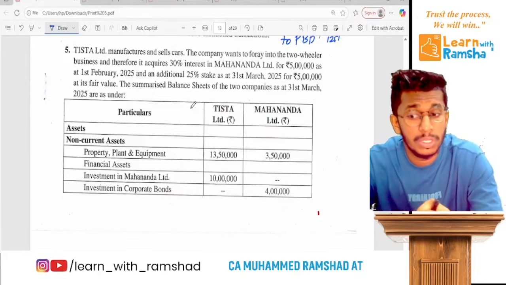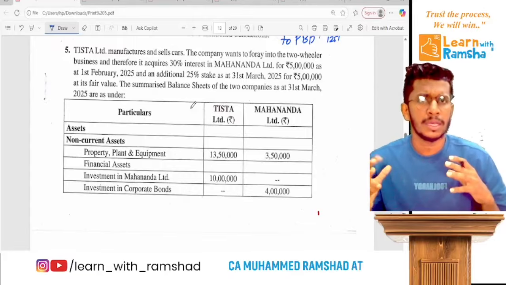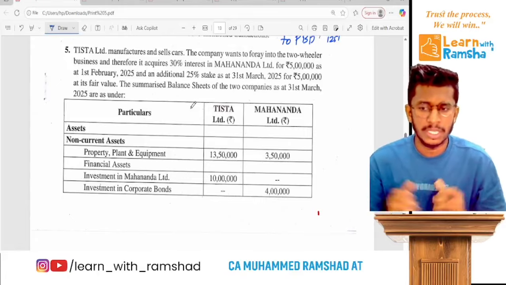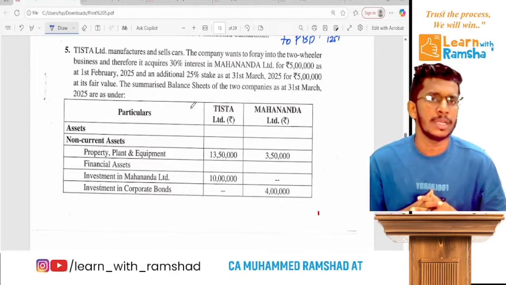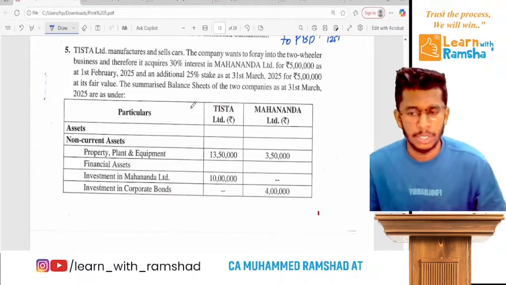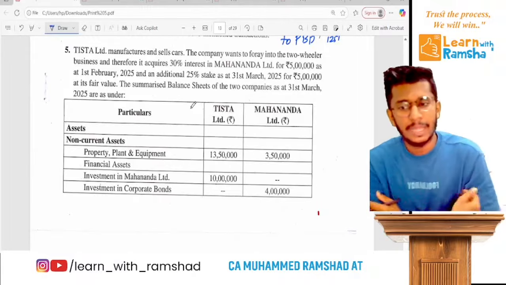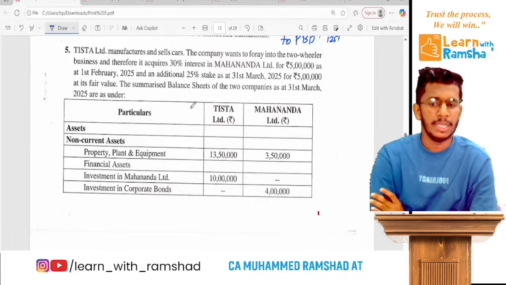Now let's do question 5. It's a step-back, consolidation-related question. Actually, let's read the question. We did almost a similar question in class, but some of the language is a bit new. Let's read it. Tista Limited manufactures and sells cars. So that's a car company.